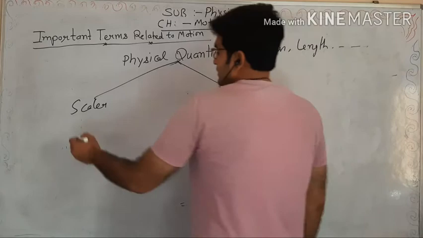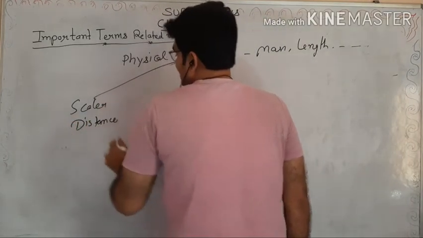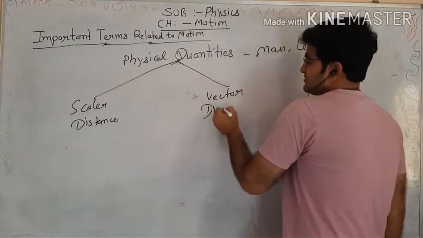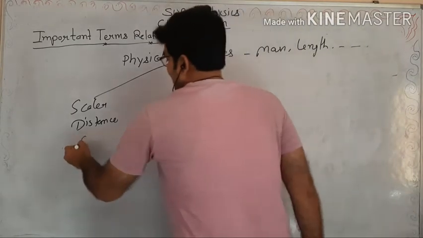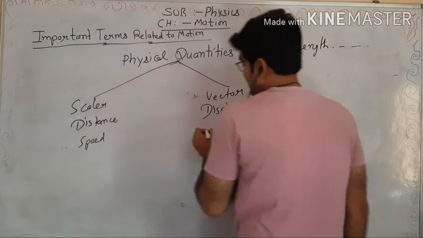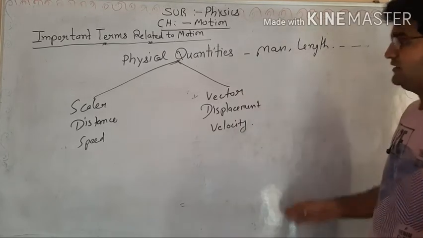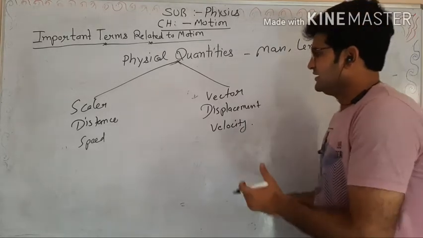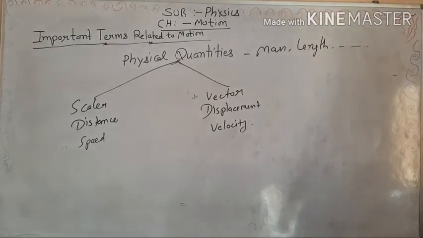Okay, for example, we talk about distance. So distance is a scalar. We talk about displacement. So displacement is a vector. Speed is a scalar, and velocity is a vector quantity. Okay, so how can we distinguish between these quantities? We will tell you.